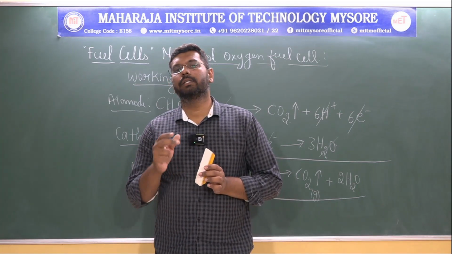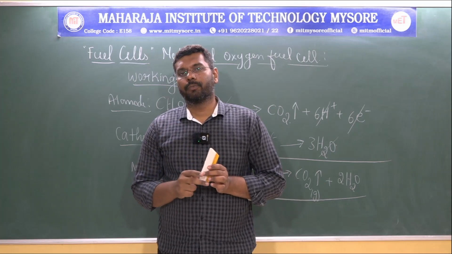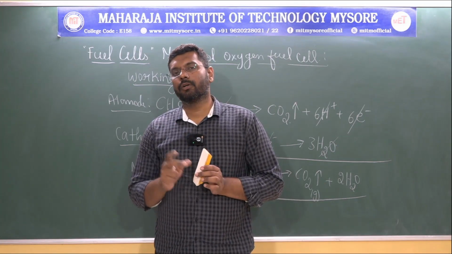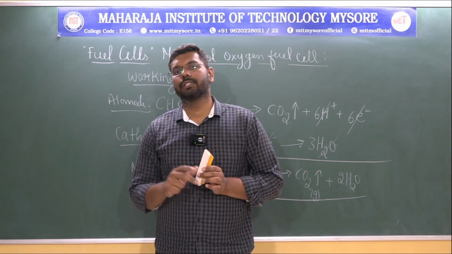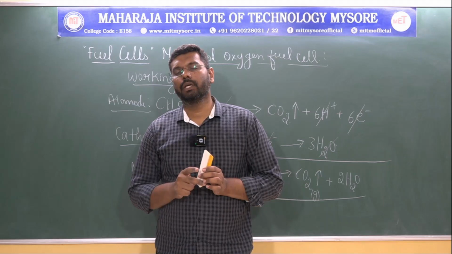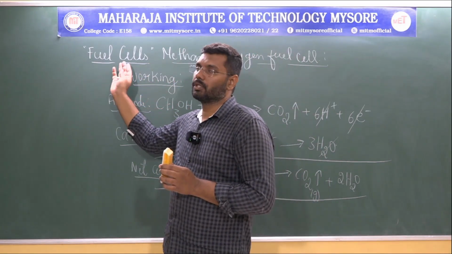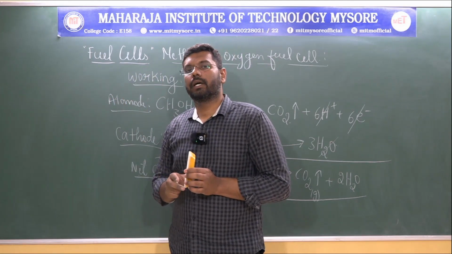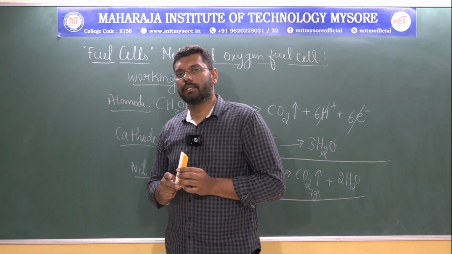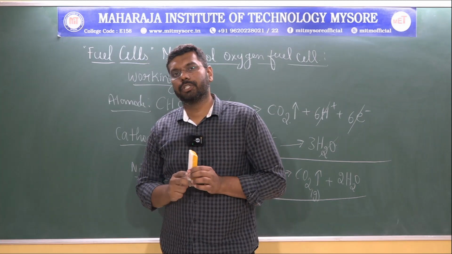Once there is a stop of supplying fuel or oxidant, then the fuel cell stops working. So by using this fuel cell, you can generate large and continuous electricity. That is one of its advantages.